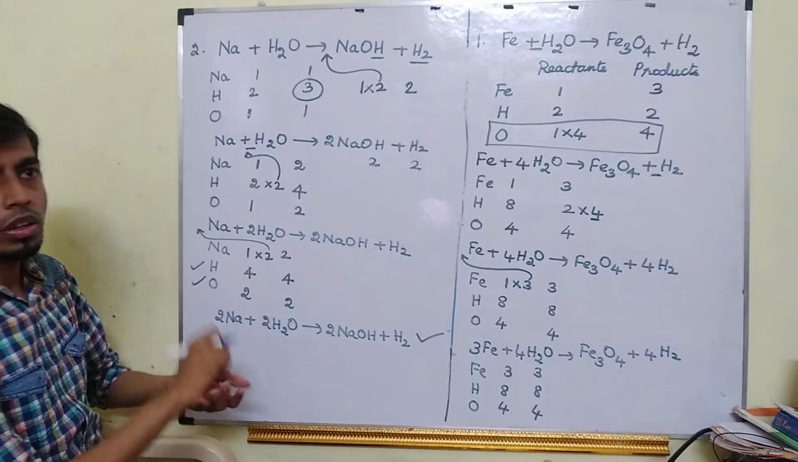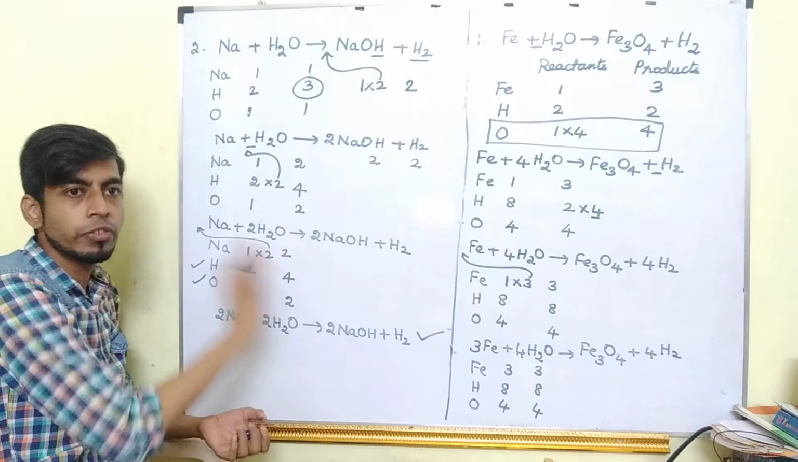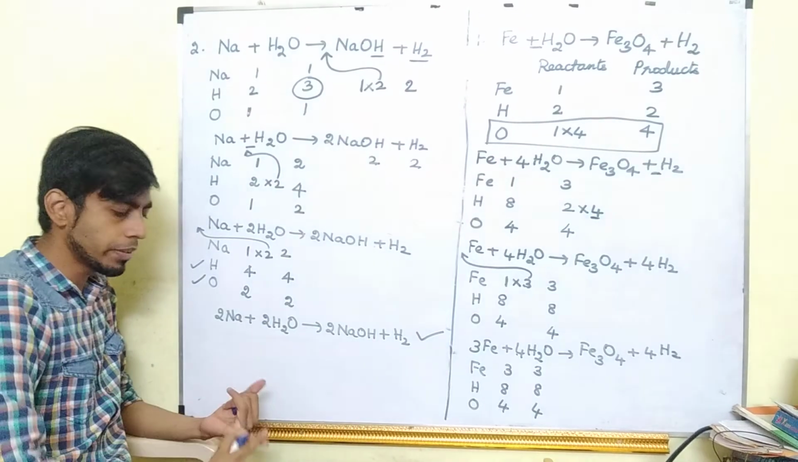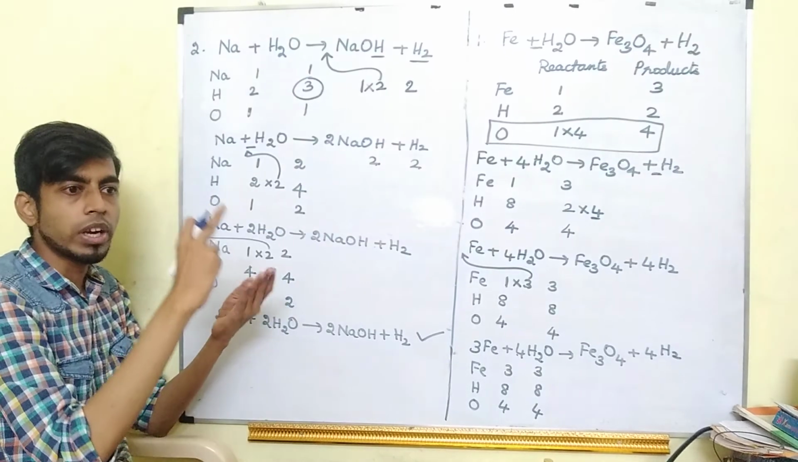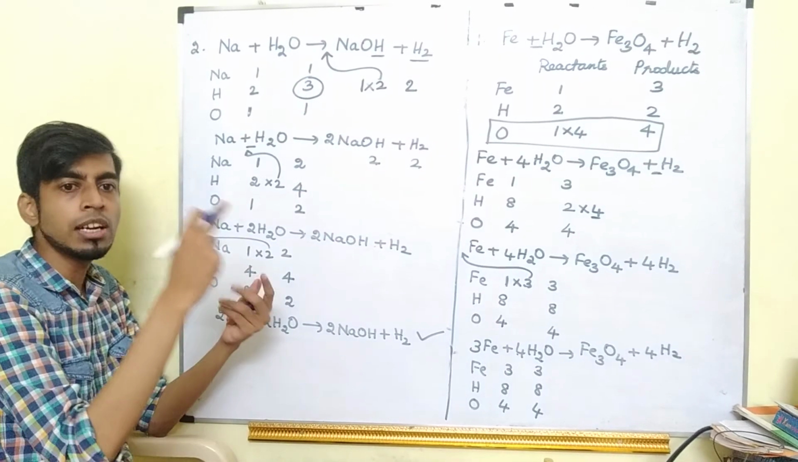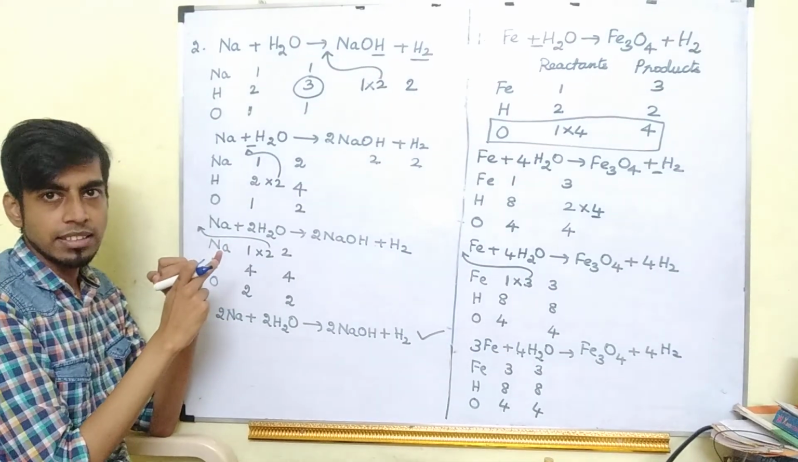Okay. So understood. Chemical equation part fully we are completing. Chemical equation, what is it? What is reactant? What is product? What are the types of chemical equation? Why we should balance chemical equation? And how to balance chemical equation?